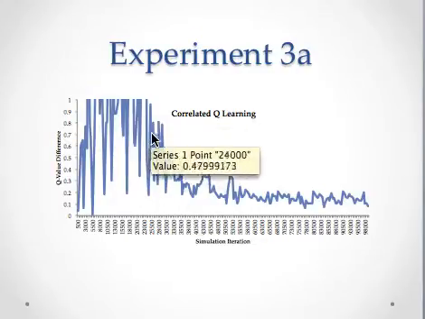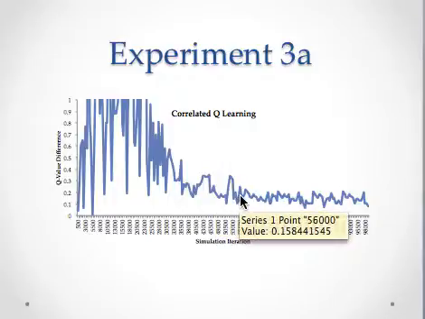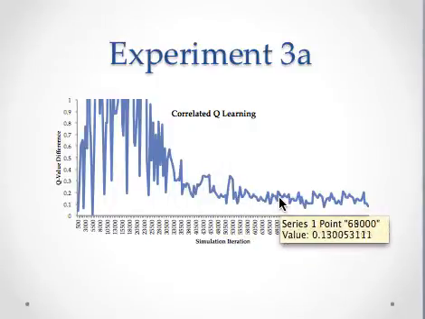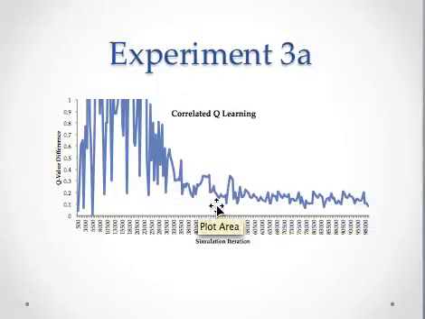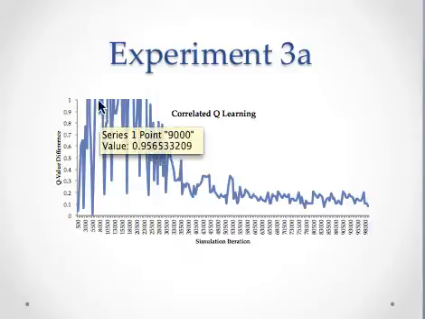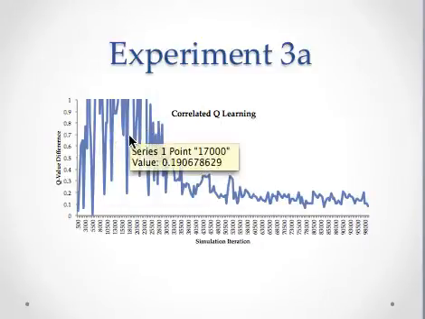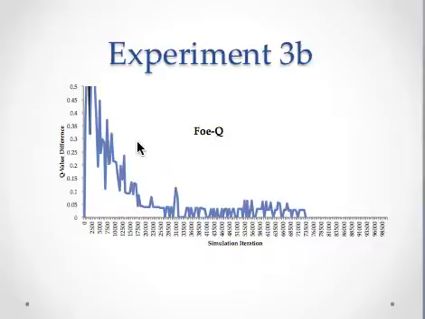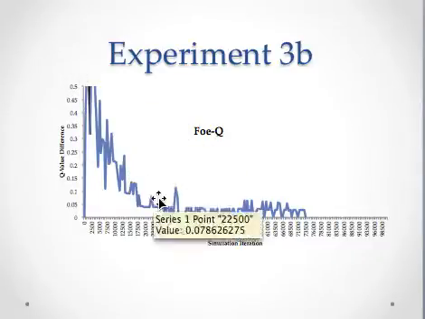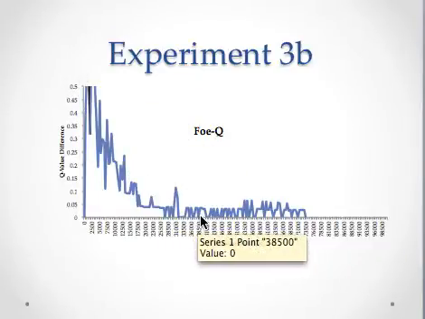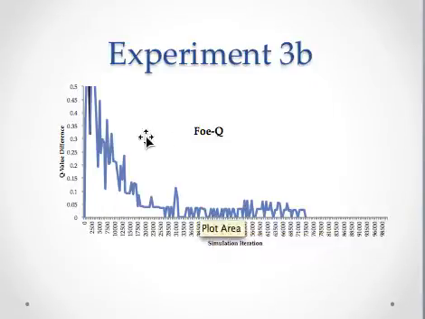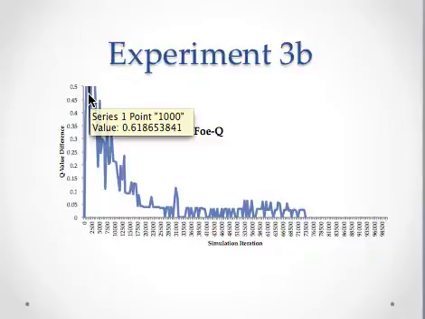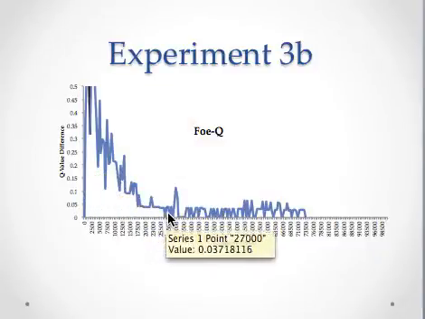The first experiment was very similar to the one that I see in the paper for correlated Q learning. The convergence seemed to happen at around 50,000 iterations. However, the amplitudes before 30,000 iterations seemed very different from those in the paper. The second experiment is also similar in the sense that the convergence is happening at 50,000 iterations. However, the amplitudes are slightly different.